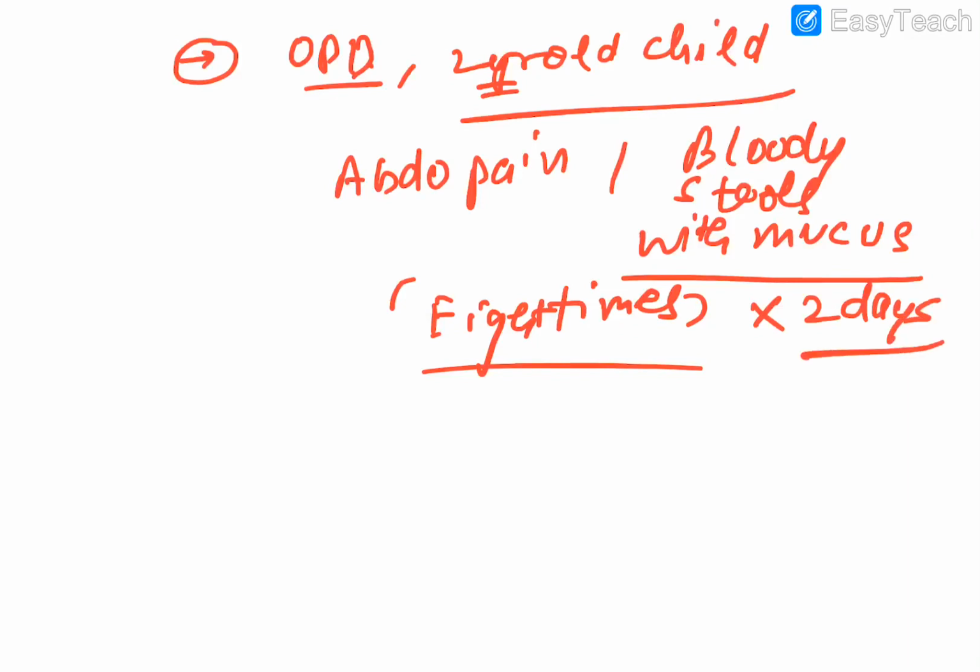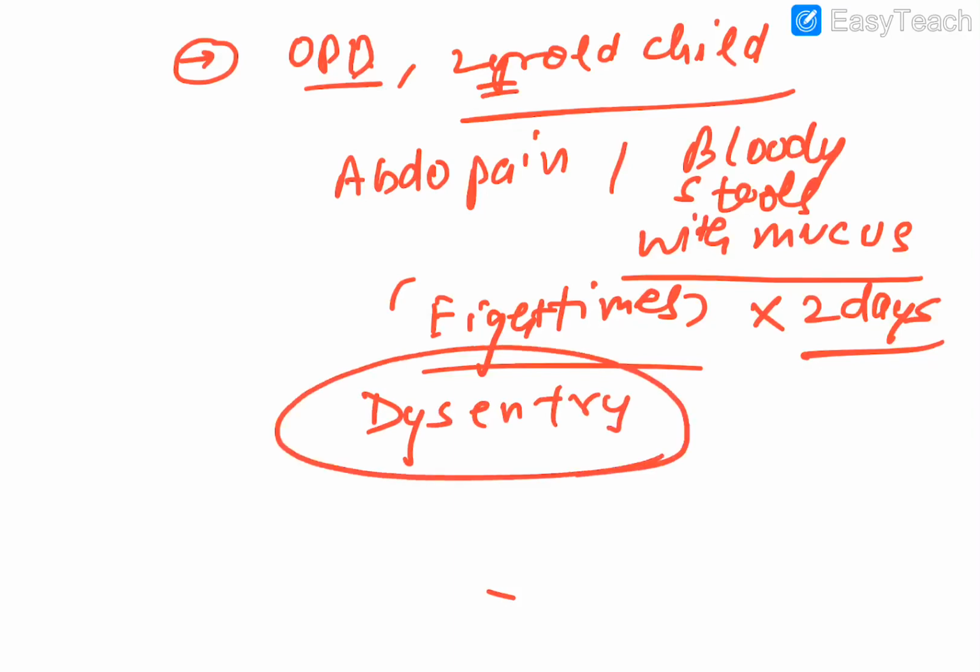Okay, what is the likely answer of this? So obviously this is a dysentery episode, yes or no guys? Because tenesmus tells that there is an incomplete defecation, abdominal pain is there, and there is a passage of bloody diarrhea and mucus, which is obviously suggestive of what? So this is a typical picture of dysentery, and the organisms that cause it, we have already done Shigella, enterohemorrhagic and all that stuff, they associate with this.